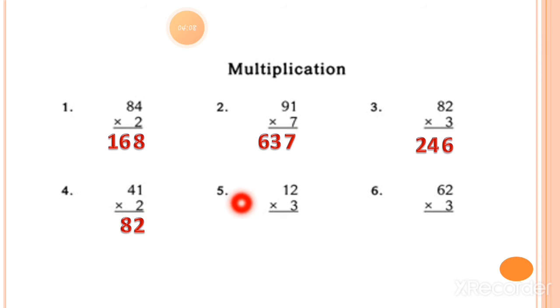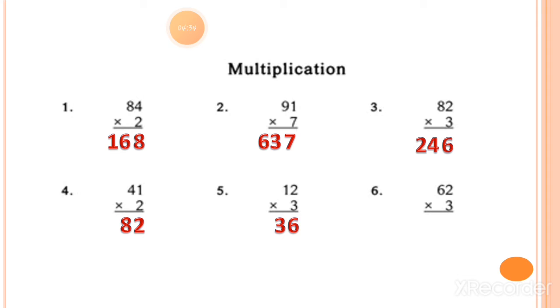Now the question number 5 is 3 twos are. You have to speak the table number 3 till the 2 because the value of ones is 2. So 3 twos is equal to 6. Here you can see 3 twos is equal to 6 and the tens value is 3 ones is equal to 3.